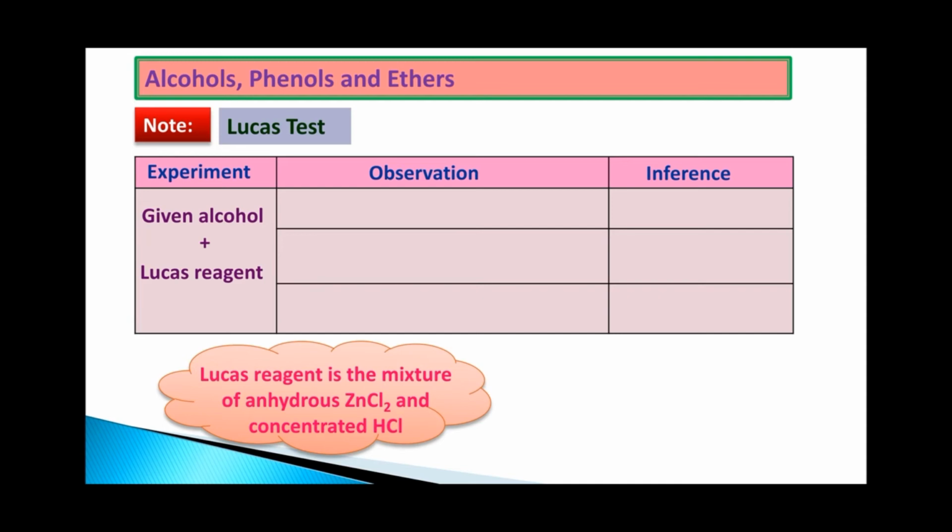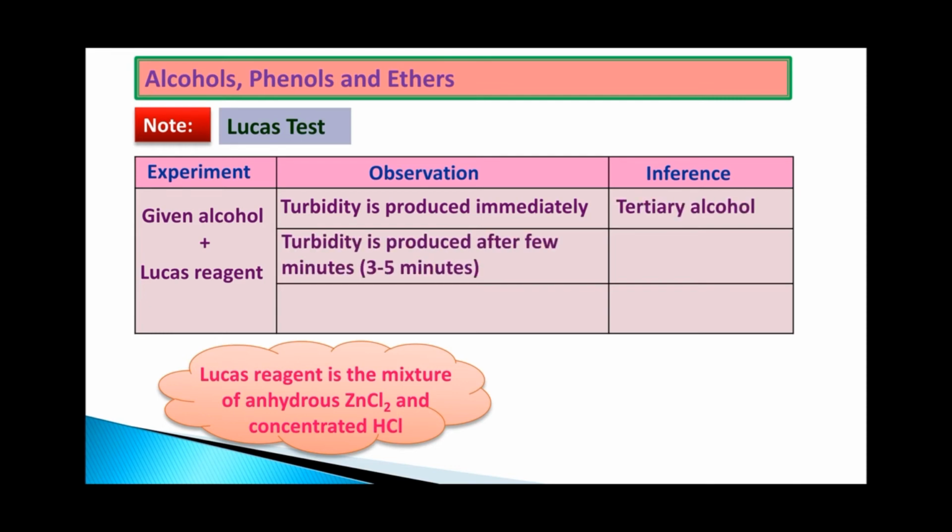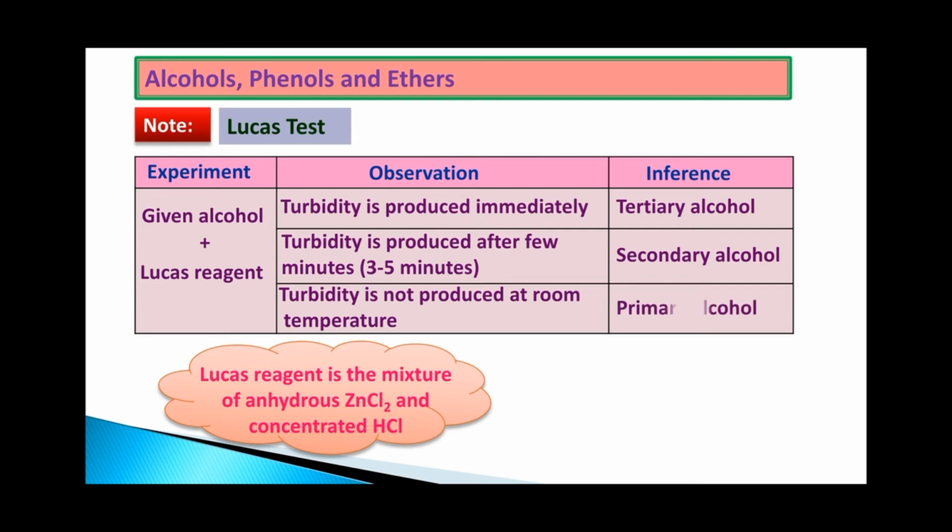When you take the alcohol and Lucas reagent and shake it, if the turbidity is produced immediately, it indicates the given alcohol is tertiary. If the turbidity is produced after a few minutes, it indicates the given alcohol is secondary. If the turbidity is not produced at room temperature and is produced only after heating, then it is called a primary alcohol.